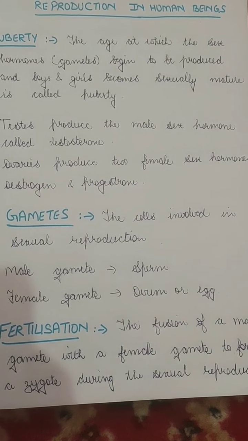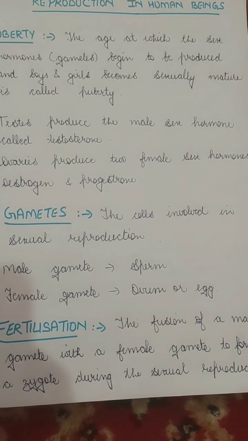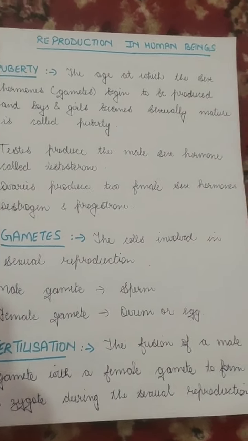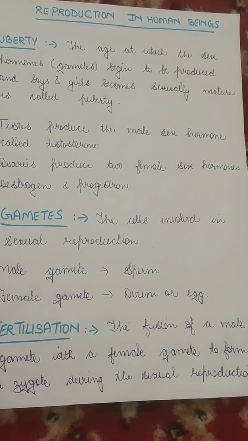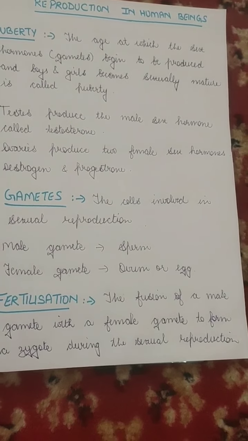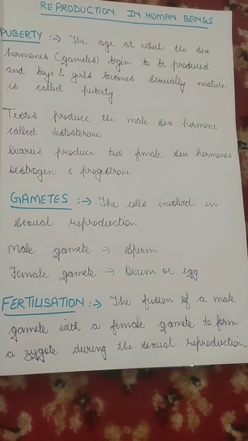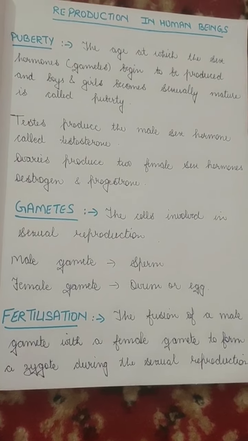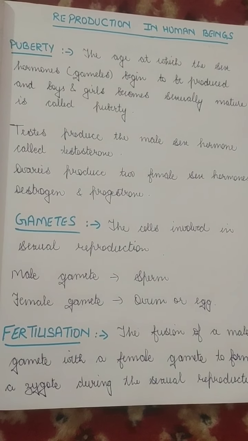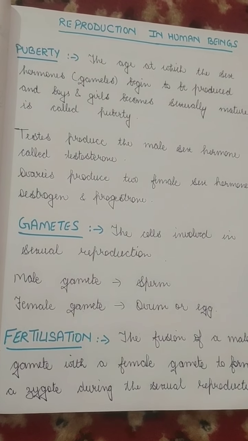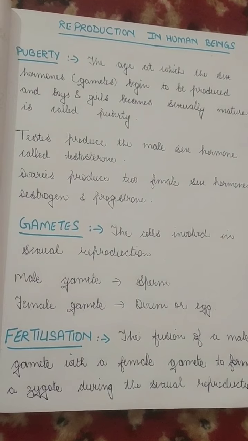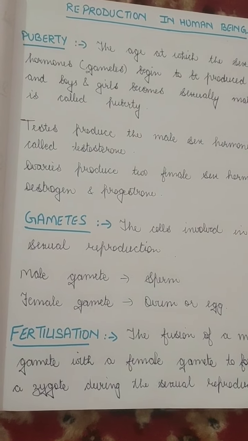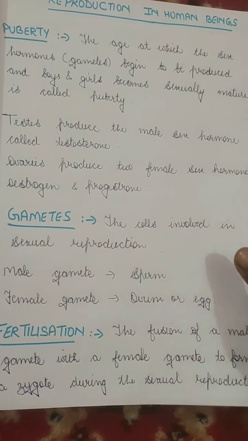So the fusion of male and female gametes is called fertilization, which you have studied in your previous classes. The definition is the fusion of a male gamete with a female gamete to form a zygote. So the main thing is the production of the zygote, and when the zygote is produced, it will mature into a new individual. So during sexual reproduction, the fusion of male and female gametes for the production of a zygote is known as fertilization.